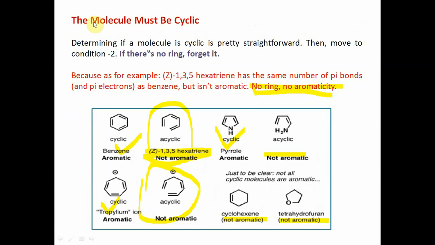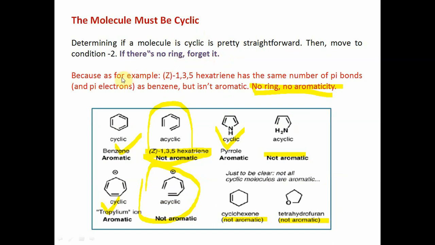Now another condition: the molecule must be cyclic. This is pretty straightforward. Moving to condition 2, if there is no ring, forget it. If there is no ring in the molecule, then it cannot be aromatic. A ring must be present.